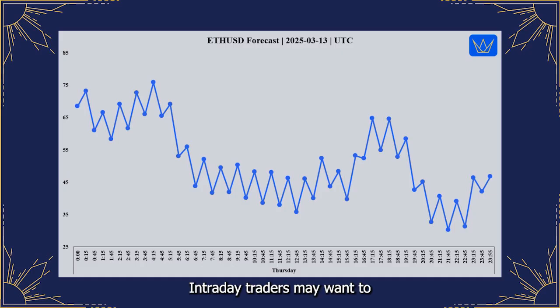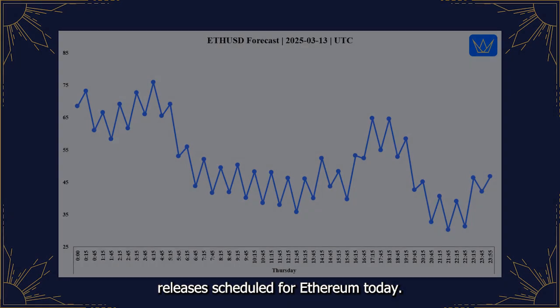Intraday traders may want to prioritize short opportunities, particularly capitalizing on mass pressure rallies within the overall downtrend, while always adhering to sound risk management principles. Historically, based on mass pressure patterns, significant intraday price movements in Ethereum have often initiated around the early European session, approximately 1 to 3 o'clock Universal Time Coordinated. Please note that there are no major fundamental news releases scheduled for Ethereum today.